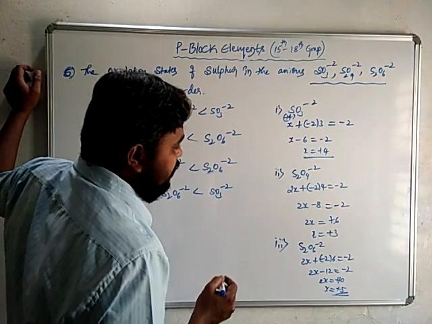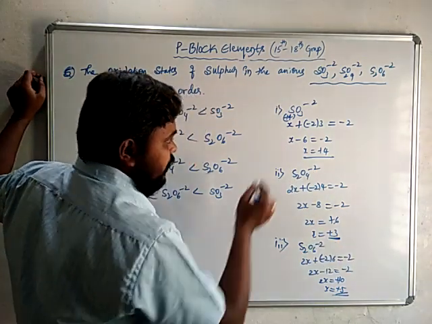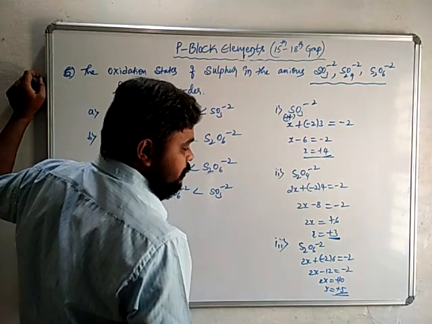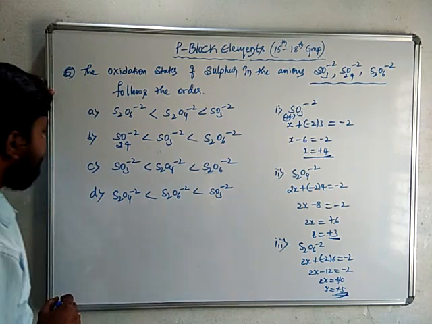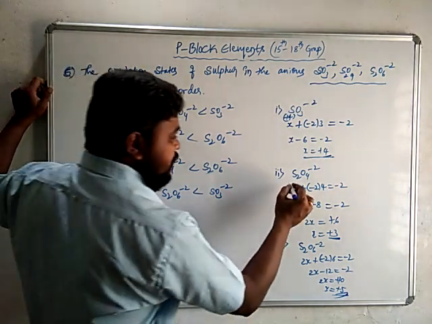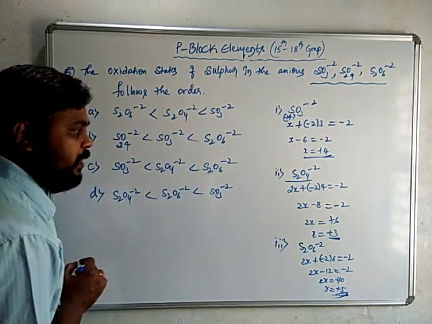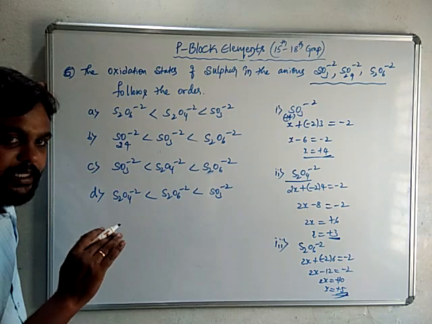So here you can see that in case of S2O4 2-, the oxidation number is +3. In case of SO3 2-, the oxidation number is +4. Here it is +5. So if you go in increasing order, first comes S2O4 2-, that is +3. While writing in increasing order, first we have to write the least one.